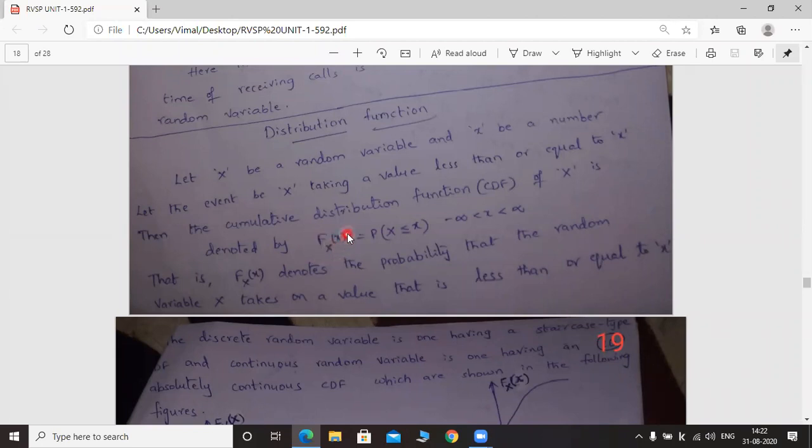So capital Fx of x is equal to the probability of capital X less than or equal to small x. This is called the cumulative distribution function, whereas the small x value ranges from minus infinity to infinity. Okay, is it clear?